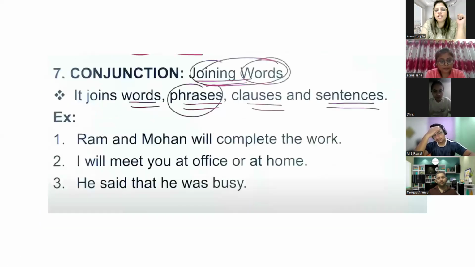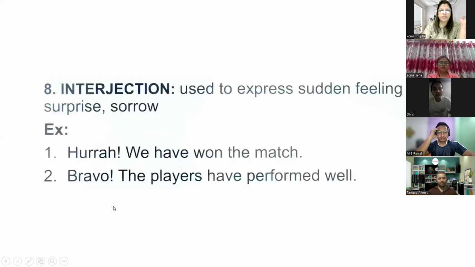Conjunction. What are conjunctions? Conjunctions are joining words. If we join two sentences, two words or two phrases, that becomes a conjunction. Ram and Mohan will complete the work. What is the conjunction? And. I will meet you at office or at home. Or. He said that he was busy. That. So these are the conjunctions. When you combine two words, two sentences or two phrases, you have to use a conjunction.